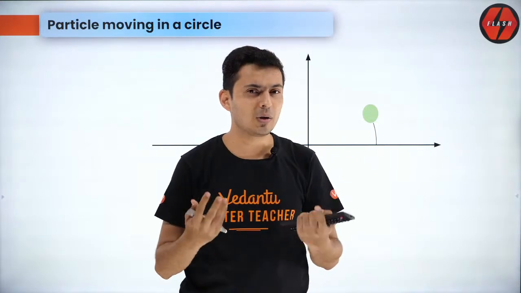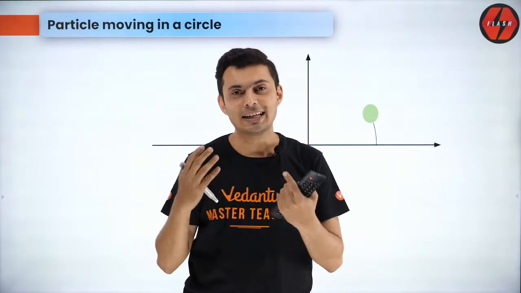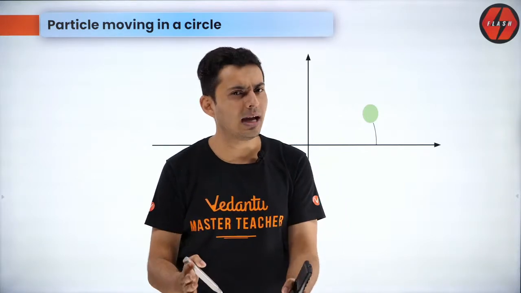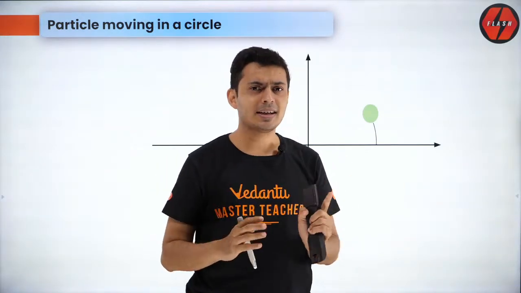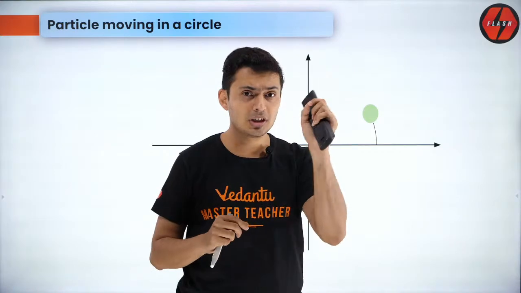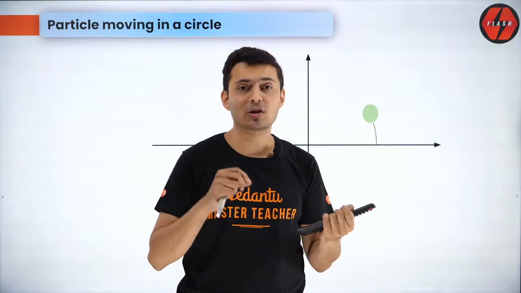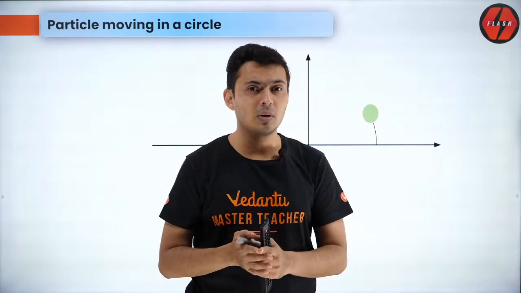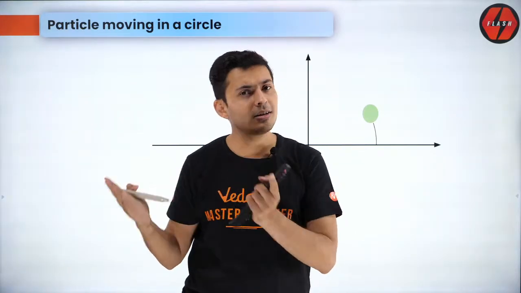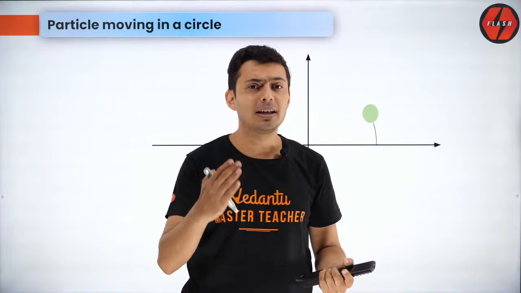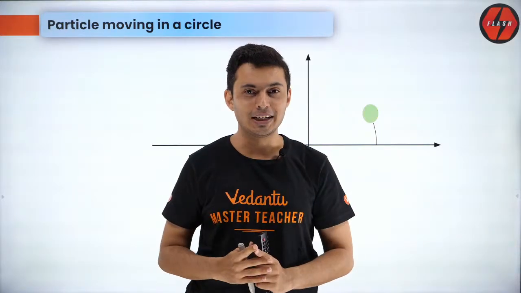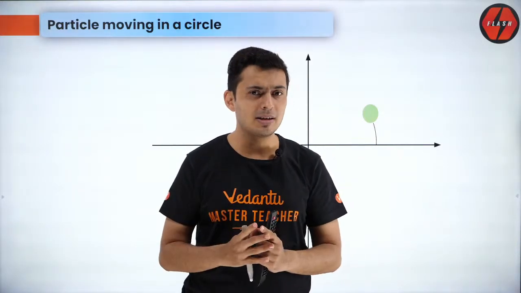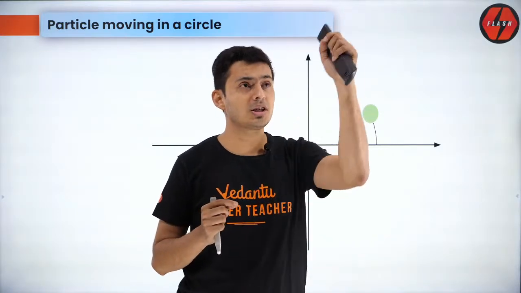Yes, so that is called the polar coordinates, in case you have heard of the term. But even if you haven't, understand, when you represent the position of a particle in terms of x coordinate, y coordinate and z coordinate, that is called the Cartesian coordinate system. But there are different types of systems, and one such system is polar coordinates. So in polar coordinates, you show the position of the particle.